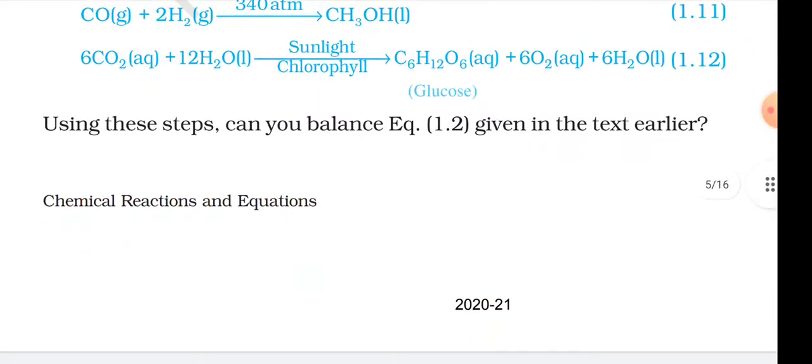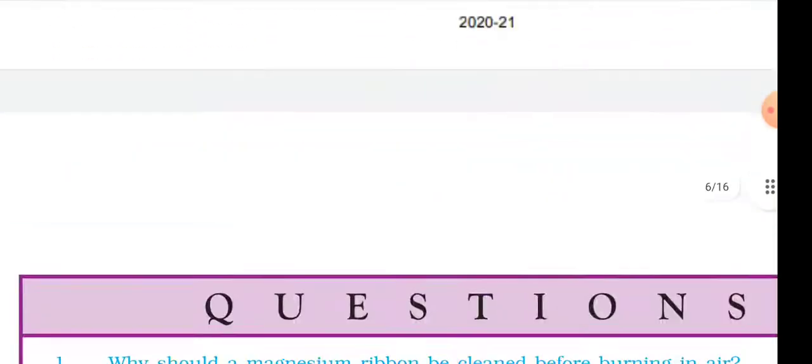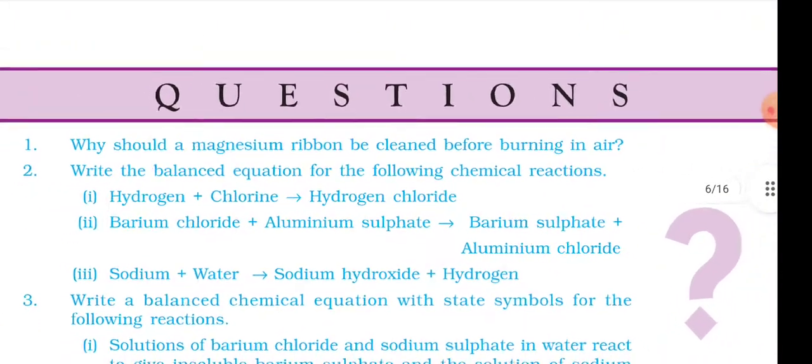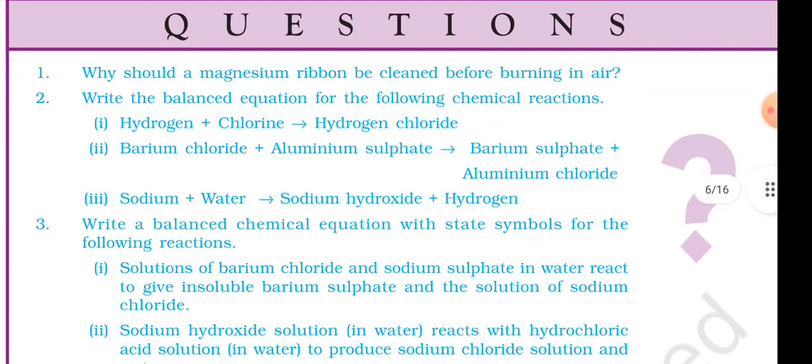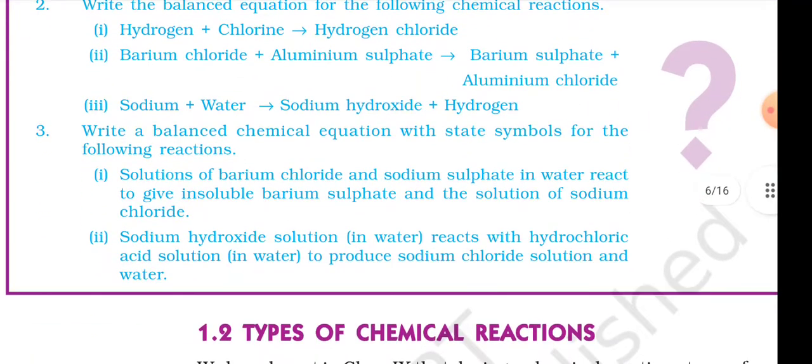Using this step, can you balance equation 1.2 given in the text? Questions. First, why should a magnesium ribbon be cleaned before burning in air? Second, write the balanced equation for the following chemical reactions: hydrogen plus chlorine gives hydrogen chloride; barium chloride plus aluminum sulfate gives barium sulfate plus aluminum chloride; sodium plus water gives sodium hydroxide plus hydrogen.